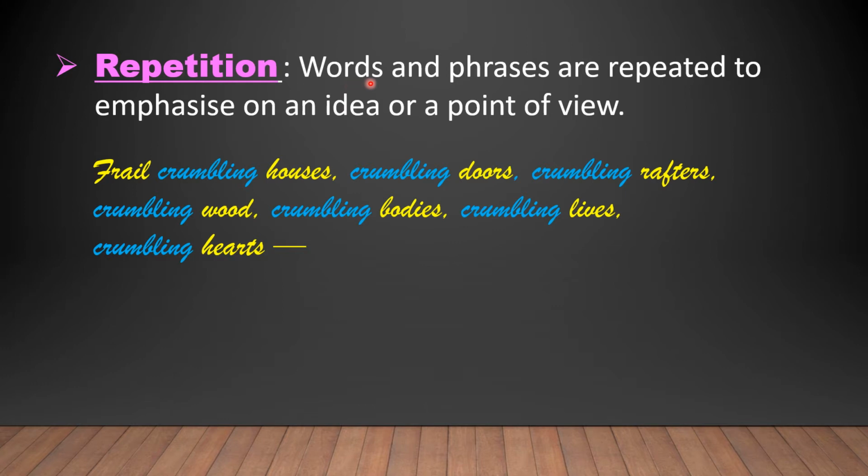Repetition. Words or phrases are repeated to emphasize an idea or a point of view. Let's read the example from the poem. Frail, crumbling houses, crumbling doors, crumbling rafters, crumbling wood, crumbling bodies, crumbling lives, crumbling hearts. Here, the word crumbling has been repeated to emphasize the destructive power of the wind.